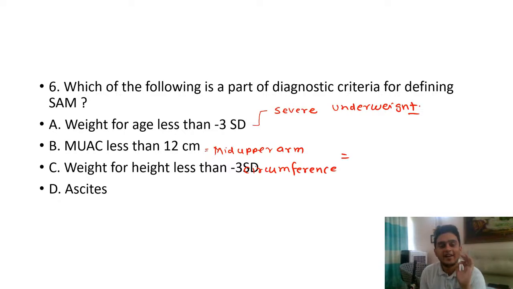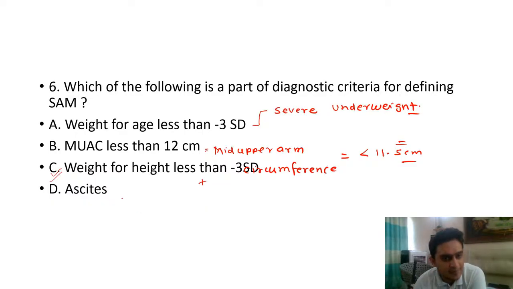And how do we define SAM? MUAC less than 11.5 centimeter, correct? So if your mid upper arm circumference is less than 11.5, then we call it SAM. So this is not a definition of SAM, correct? And weight for height, the third that you are seeing, is a correct answer, because weight for height less than minus 3 standard deviation is a marker of acute malnutrition.